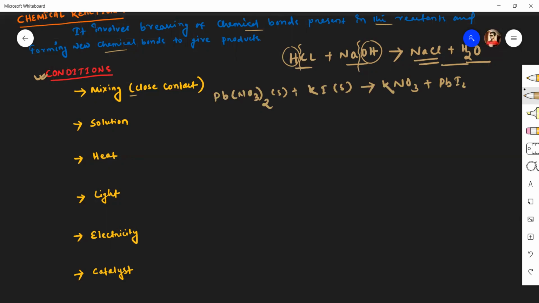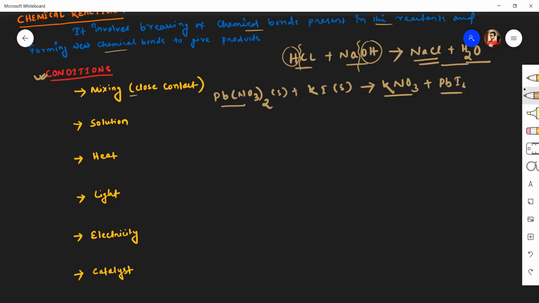So here lead is bonded with nitrate and potassium is bonded with iodine, and new bonds are formed like potassium nitrate and lead iodide. So when two substances are mixed in their solid states, they change into new substances.